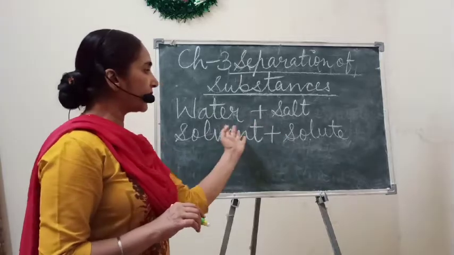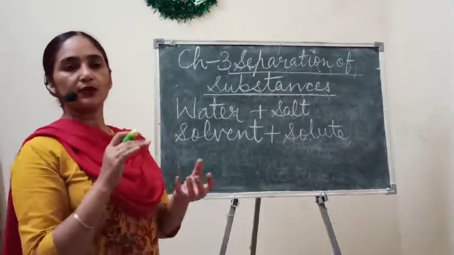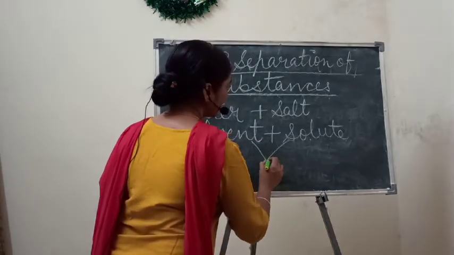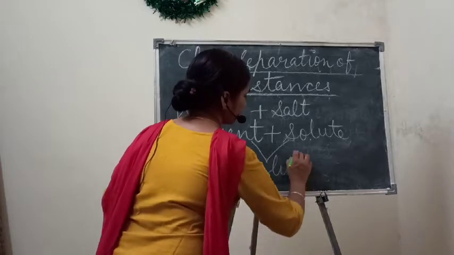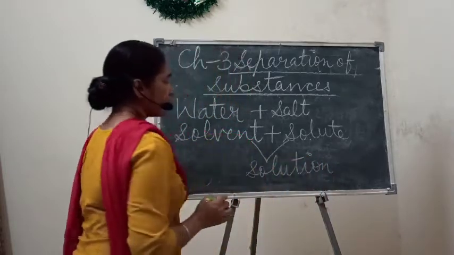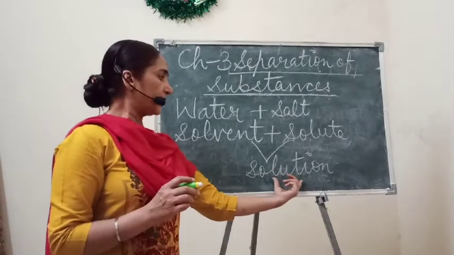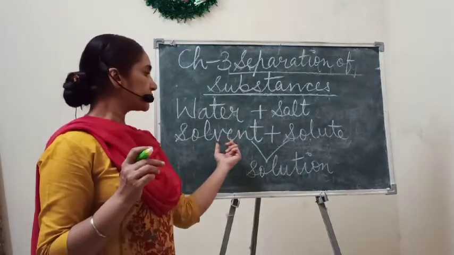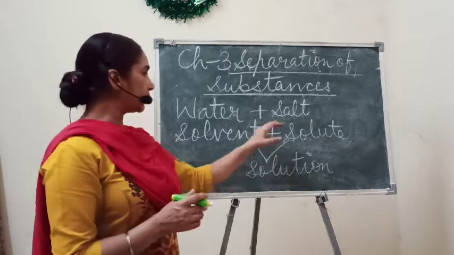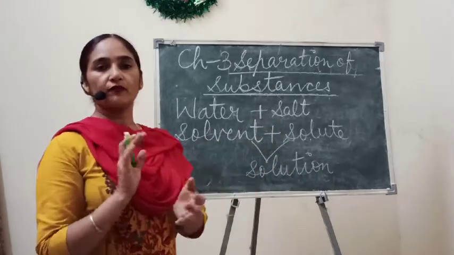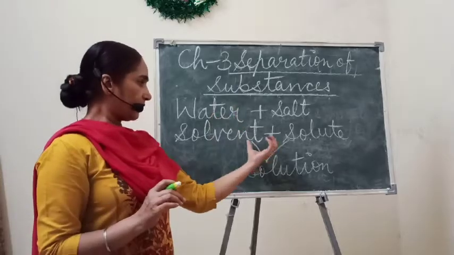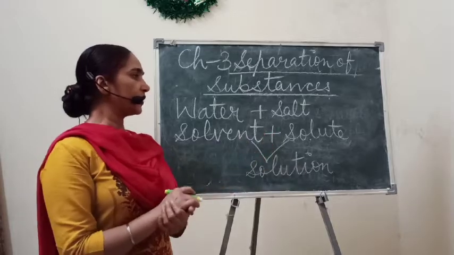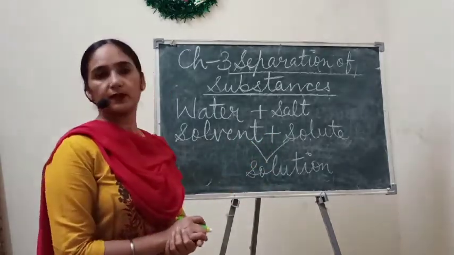And when both mix together, or when we dissolve both the substances, then what do we get from these two? They will form a solution. Understand? A solution is a material or substance which is prepared by the use of a solvent and a solute. So these are the three terms which are very important for your higher classes. Okay, and in higher classes you will study about these three terms.